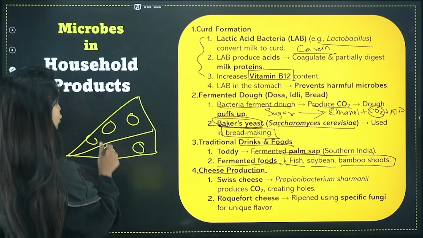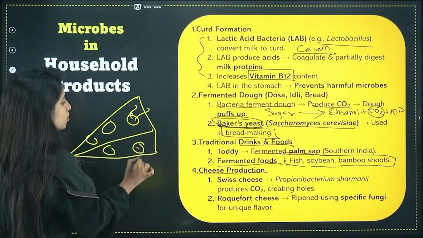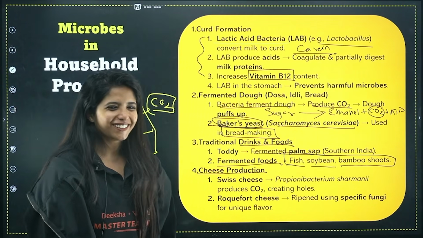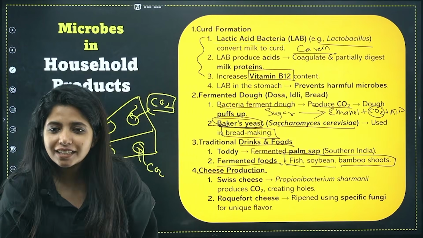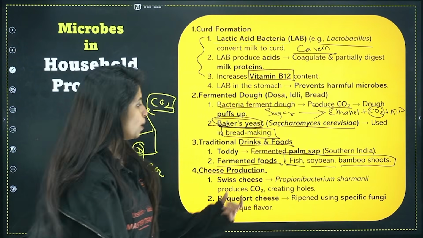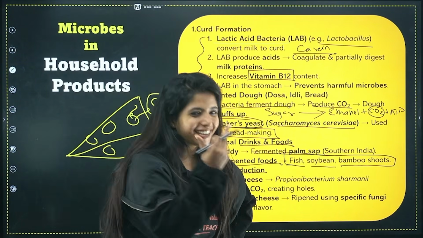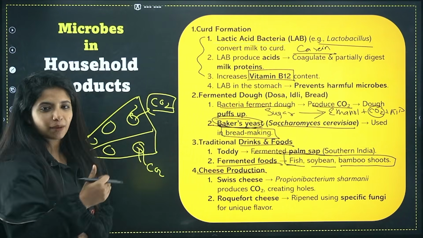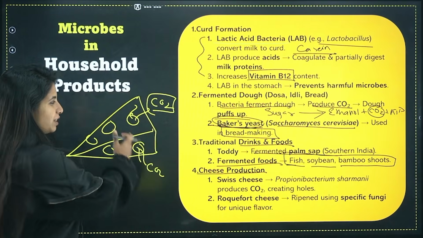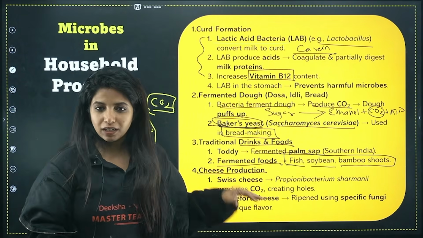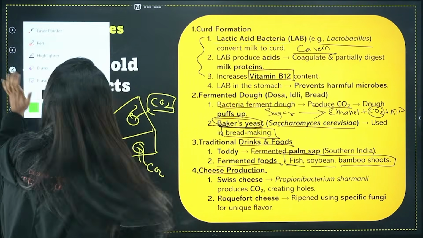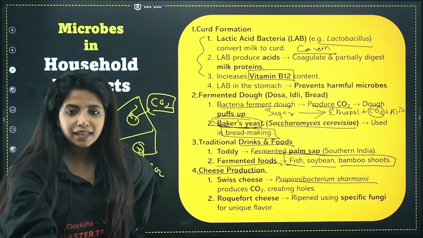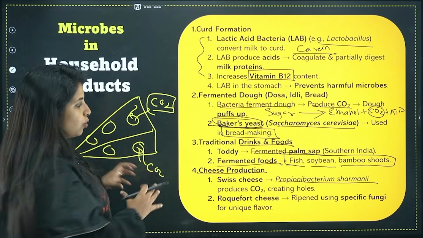And in Swiss cheese, my dear children, you see big holes. How do you think these big holes came in? Because from here also the CO2 was released. But who is doing all this drama? It is basically another bacteria whose name is Propionibacterium shermanii. So basically sharmana in Hindi means being shy. Similarly, this is also getting a bit shy because it is releasing CO2, and everyone is seeing that also. So Swiss cheese is produced by Propionibacterium shermanii. It produces CO2, which is why you get large holes.